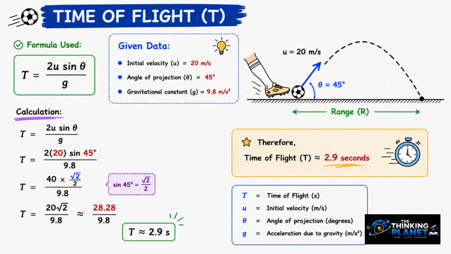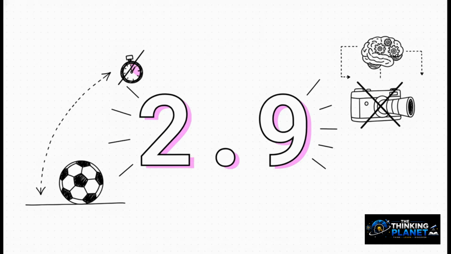So all that's left to do is plug our known variables right into the equation. 2 times 20 times the sine of 45 degrees divided by 9.8. And when you crunch those numbers, you get 2.9 seconds. That's it. If you kick a ball at 20 meters per second at a 45-degree angle, it will stay suspended in the air for precisely 2.9 seconds.